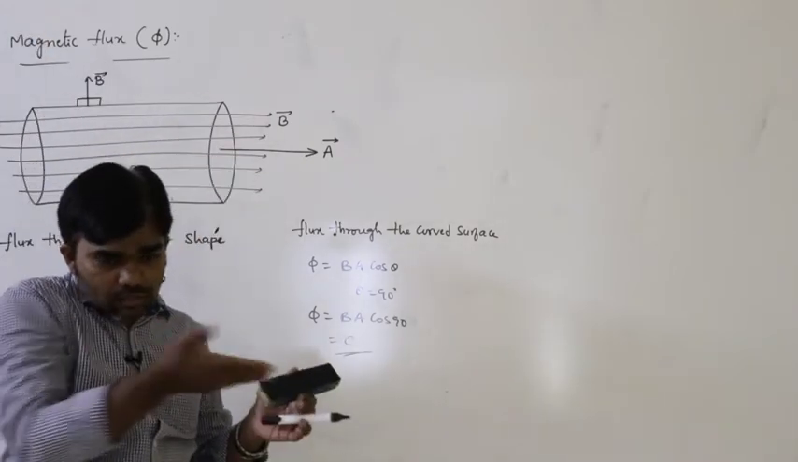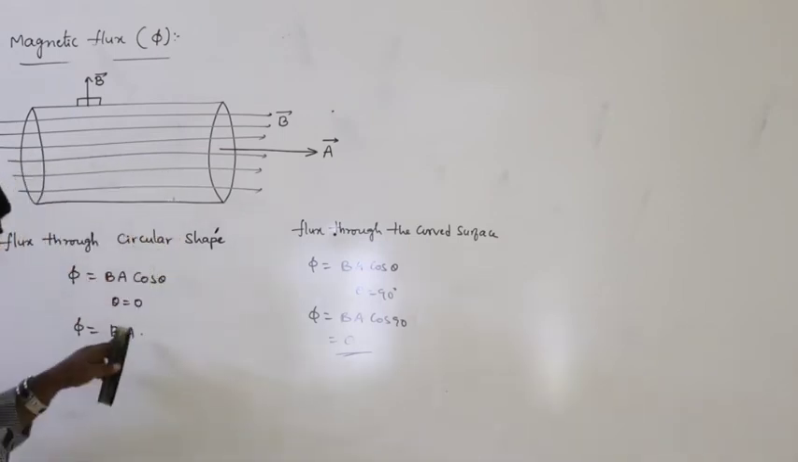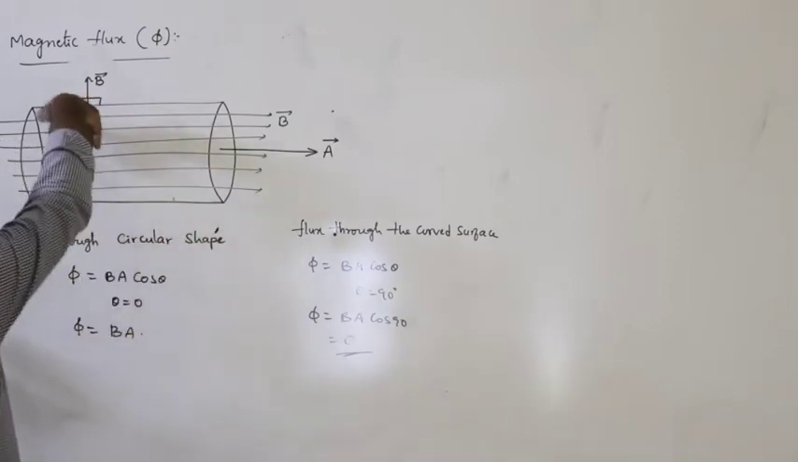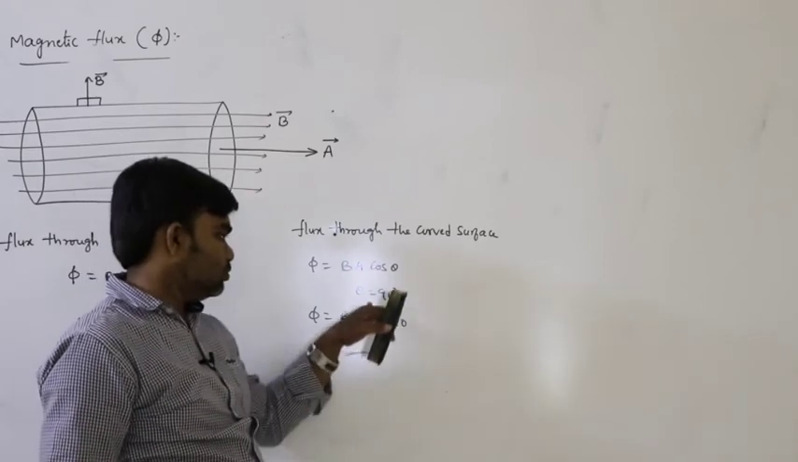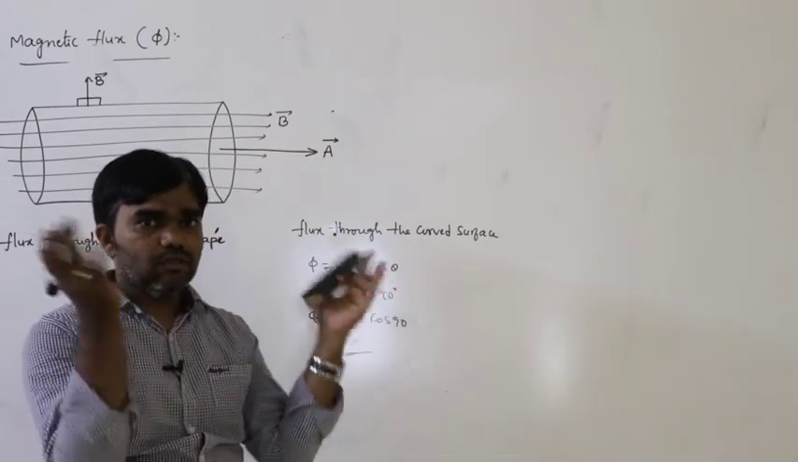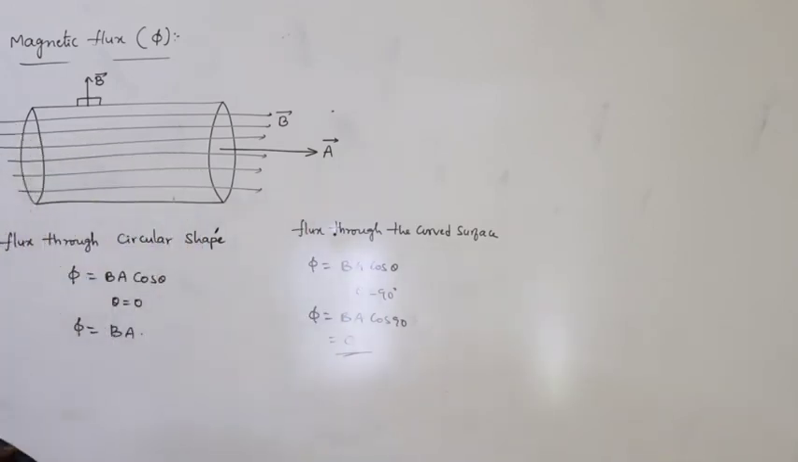Upper surface and lower surface, these are the circular shapes. So that's why the flux through the circular shape is this much. And flux through the curved shape, so that's why flux is equals to 0 through the curved surface. Curved surface means this one. So this is the curved surface. So this is the magnetic flux.